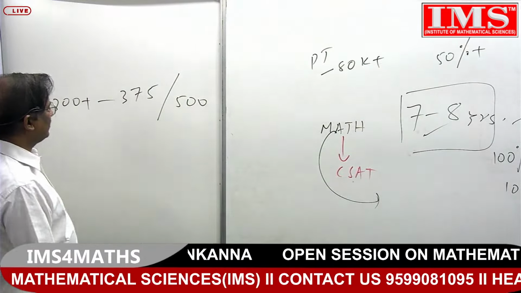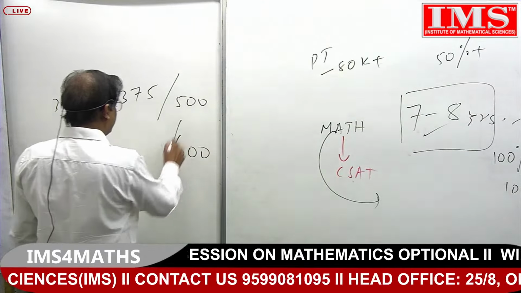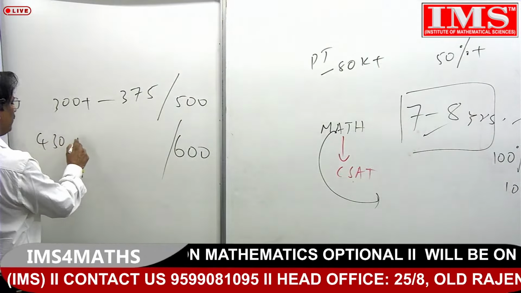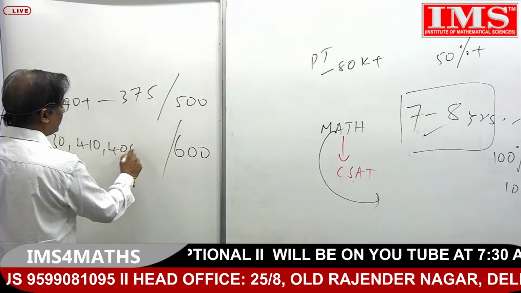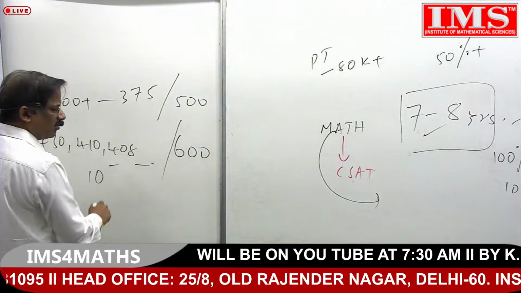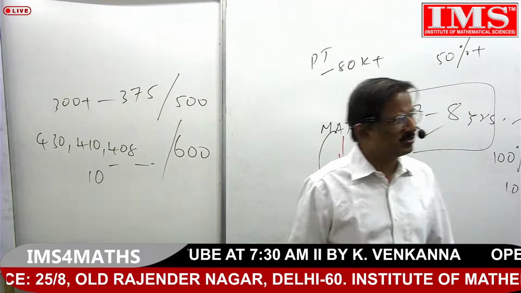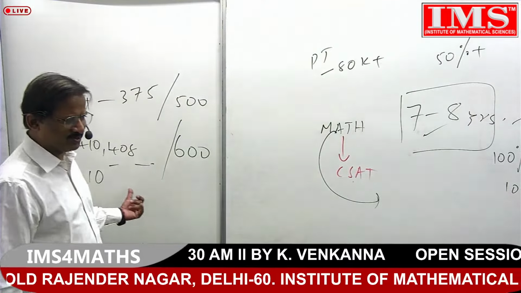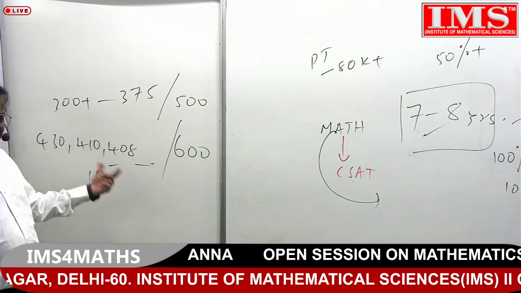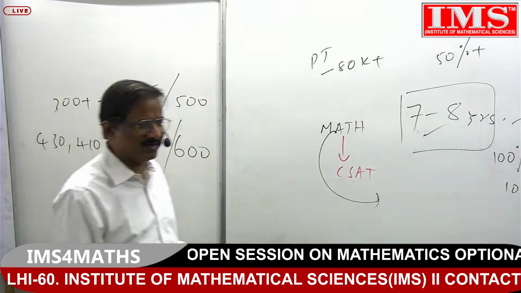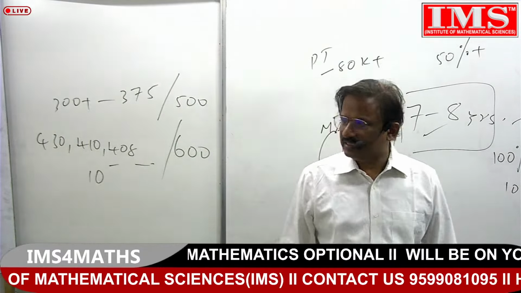In the old pattern of 600 marks, people got 430 marks, 410 marks, and 408 marks, and so on. Around 10 students got such marks in one particular year, in 2011 or 12, I'm sure it was 2011. So they are very huge marks. From that year onwards, people started looking at mathematics. It's a fact.